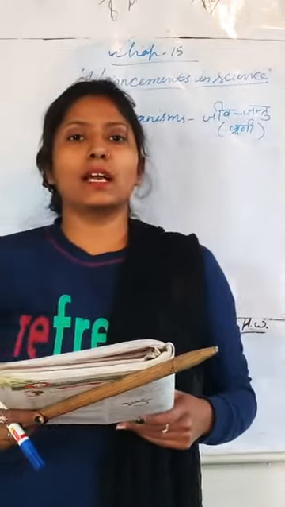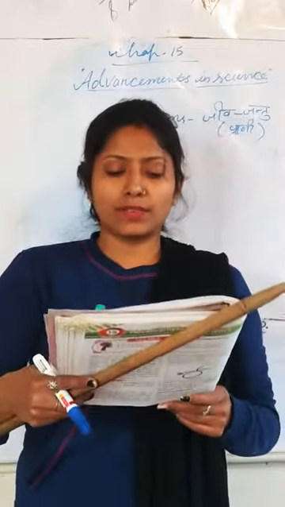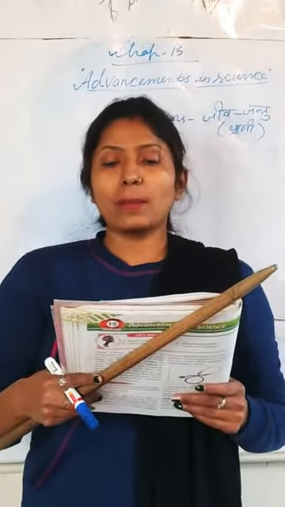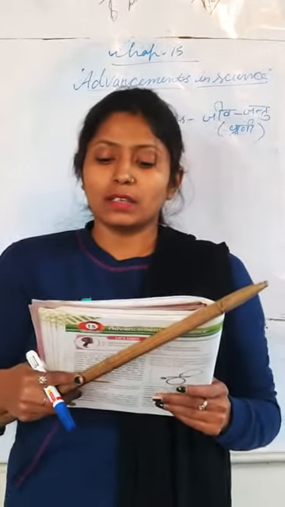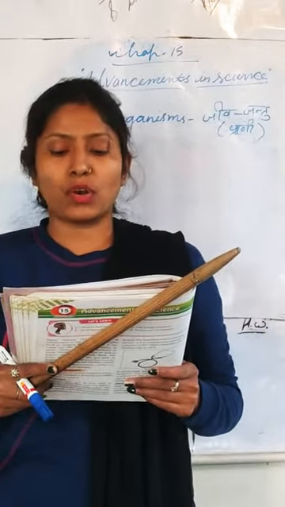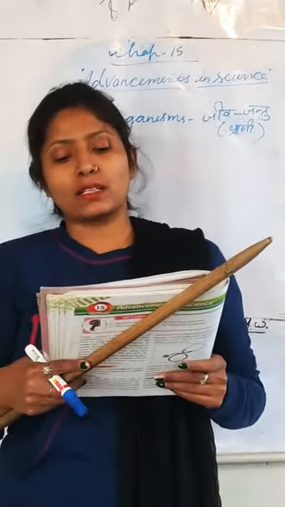You know children, there are millions of organisms which are invisible to unaided eyes. The invention of the microscope made these organisms visible. Tiny objects or organisms that are responsible for causing diseases could be seen clearly and magnified through a microscope.